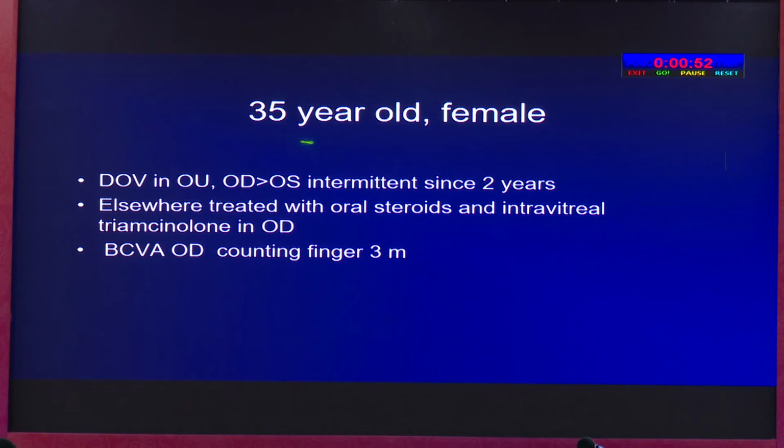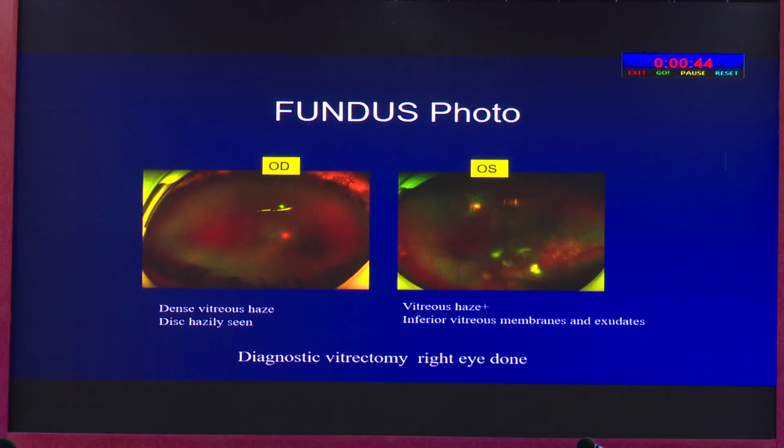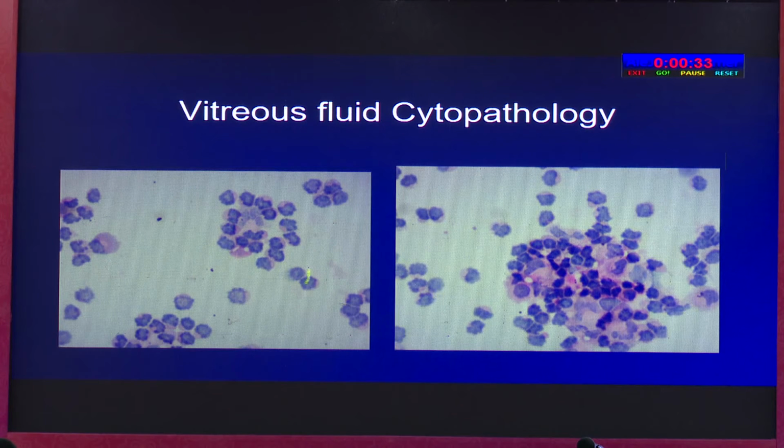I am just going to give an example: a 35-year-old female. She was treated with oral steroids and intravitreal triamcinolone. Best corrected visual acuity was counting fingers at 3 meters, and you can see the vitreous haze in one eye and exudates in the other eye. Diagnostic vitrectomy in the right eye was done as there was a vitreous hemorrhage. We could see large clumps of lymphocytes, and here a granuloma is seen, suspected of granulomatous pathology, TB or sarcoid.